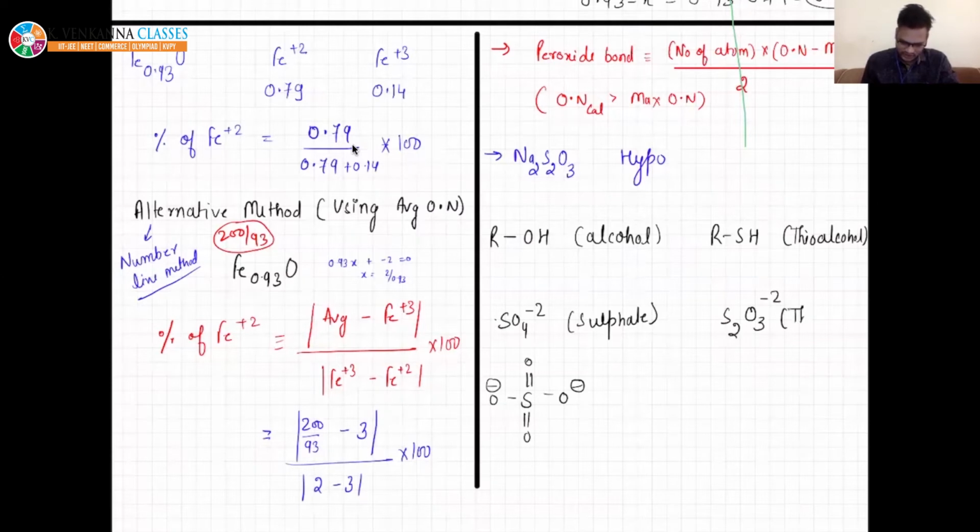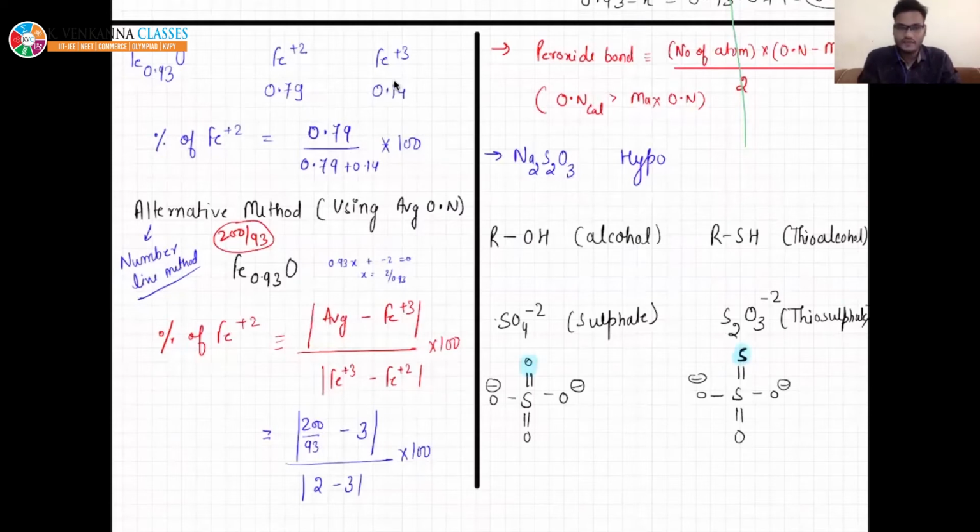This is nothing but thiosulfate. The structure will remain the same. You have replaced one oxygen with sulfur, and the rest is all the same. Yes, I have replaced this oxygen with sulfur.